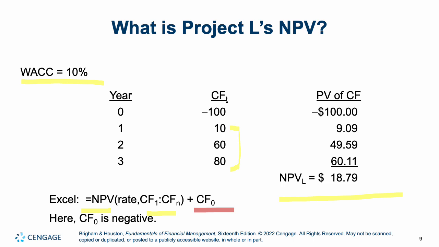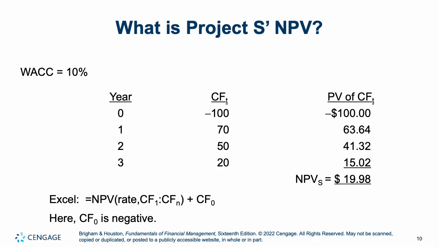As long as NPV is a positive number, it means the project is going to make you some kind of profit. If it's negative, you would not take a project on. Why? Because it means it's going to lose you money. So as long as NPV is a positive number, it is in your interest to take on that project. It's going to make you something. That's what a positive NPV means.